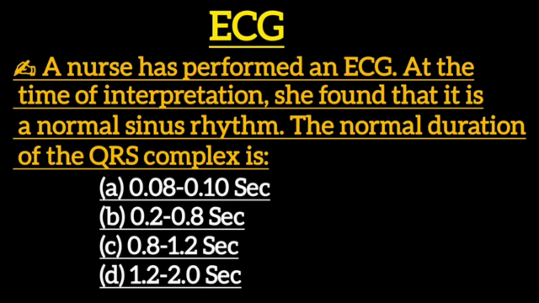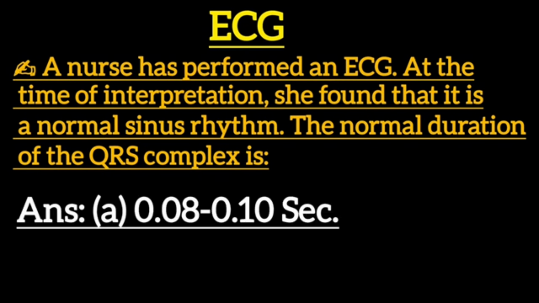Next one: a nurse has performed an ECG. At the time of interpretation, she found that it is a normal sinus rhythm. The normal duration of the QRS complex is: option A, 0.08 to 0.10 second. Option B, 0.2 to 0.8 second. Option C, 0.8 to 1.2 second. Option D, 1.2 to 2 second. Correct answer is option A, 0.08 to 0.10 second.